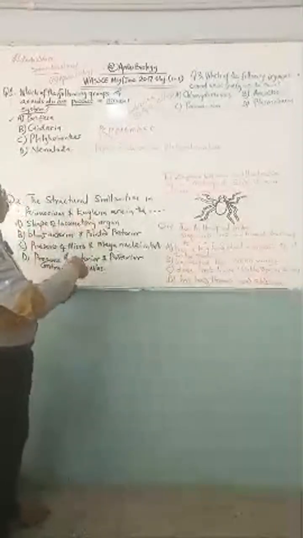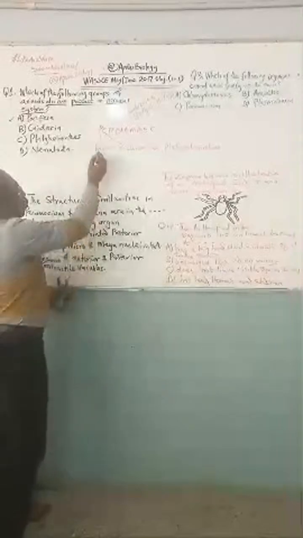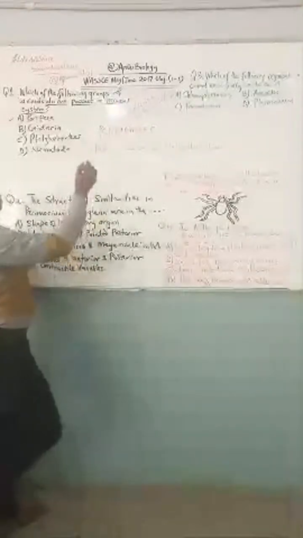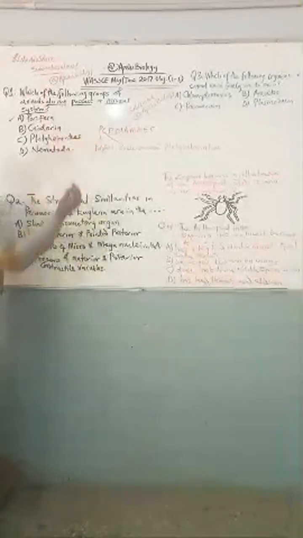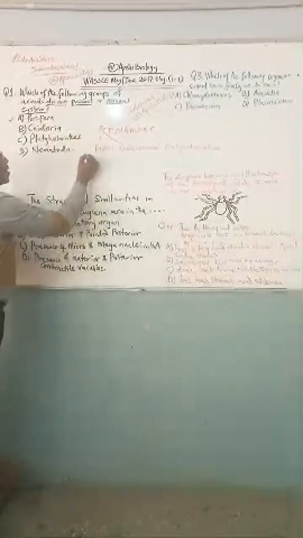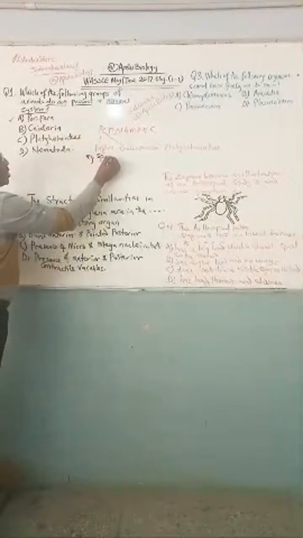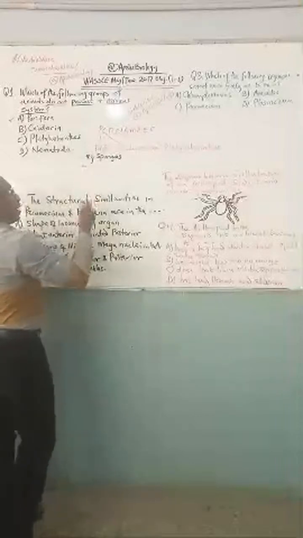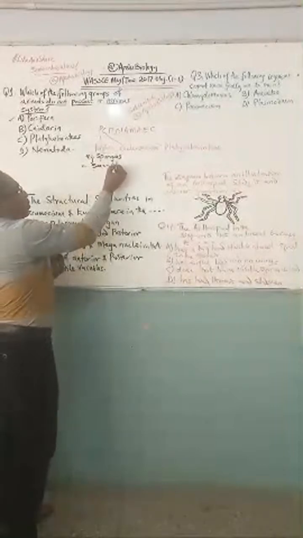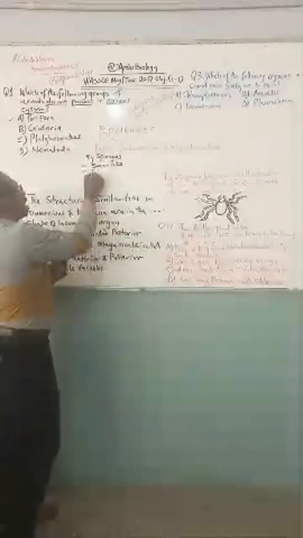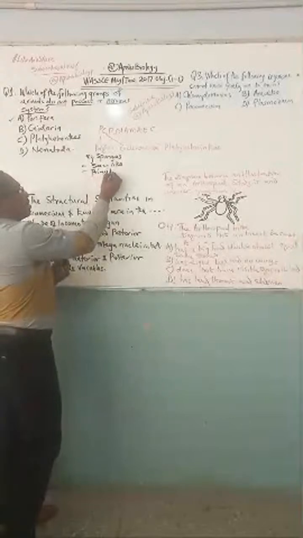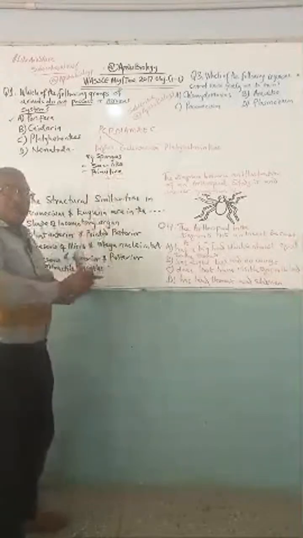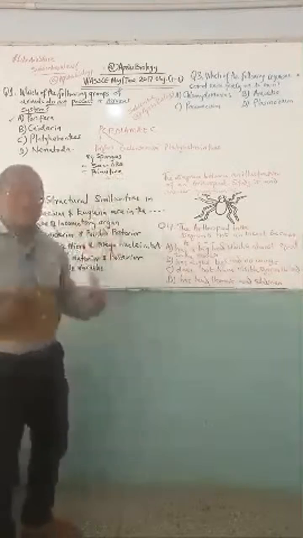Now, look at this question that we are trying to trash here. What are the characteristics of phylum Porifera? Why is it that they are the ones that do not possess a nervous system? Porifera, your best example of Porifera are the sponges. By their nature, sponges have what is called sac-like body design. They are sac-like by nature. They are the most primitive set of animals, all right? They are primitive. So as primitive animals, they don't have a nervous system.